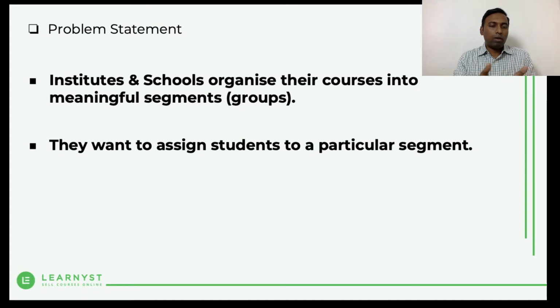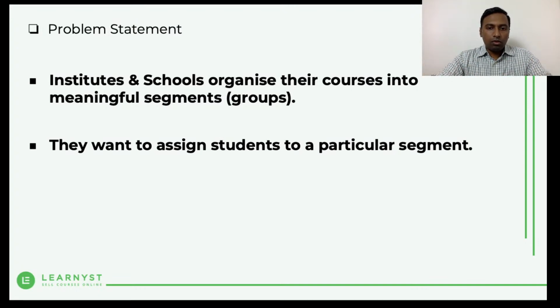There was a requirement from the schools and institutes to automatically enroll a group of students to a particular segment, but that was not possible. Every student had to manually select the segment, and then go to that particular segment. So there was a bit of confusion. So we came up with this feature, wherein you can automatically enroll the students to a predefined segment.